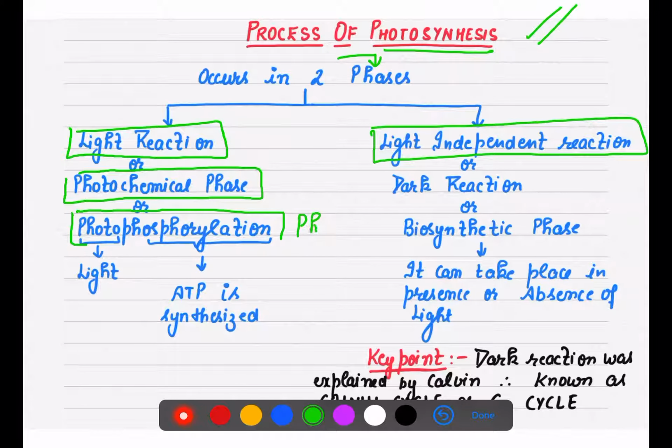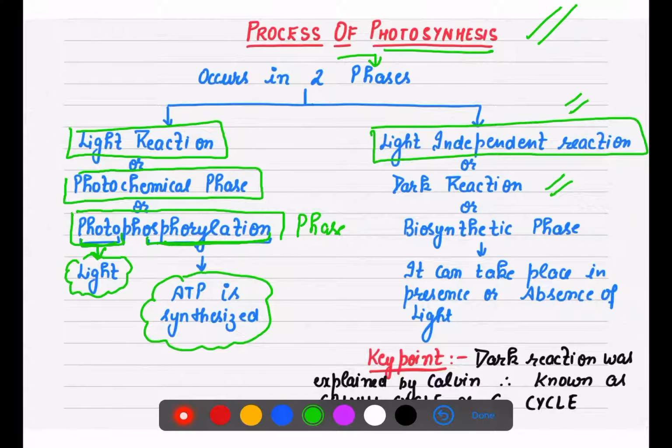Why photophosphorylation? First, because this process occurs in the presence of light. Why phosphorylation? Because ATP is synthesized here. That is why the name comes as photophosphorylation. The second phase, which completes the process of photosynthesis, is the dark reaction. It is also known as the biosynthetic phase.